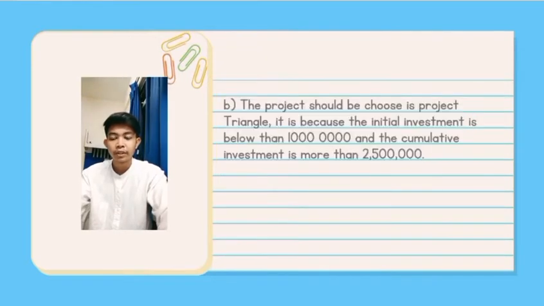So for question B, which project should be chosen by the company, and state your reason. So the project that should be chosen is the project Triangle. It is because the initial investment is below 1 million, and the cumulative investment is more than 2.5 million.